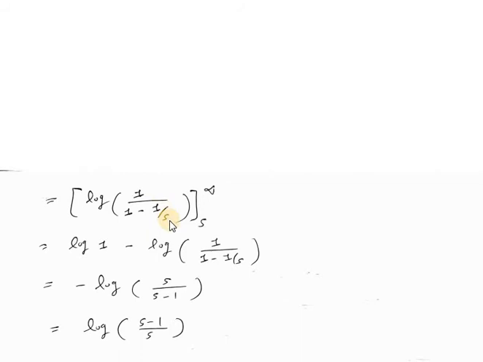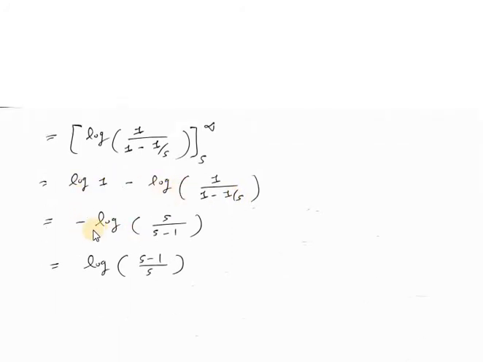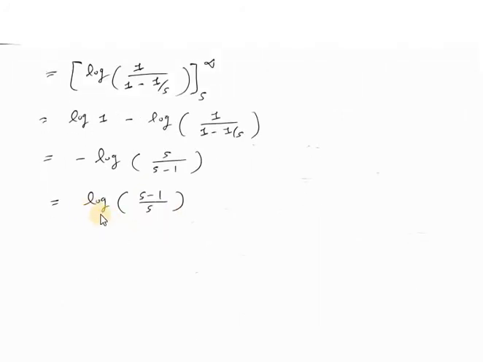So here it will be 1 by infinity, and 1 by infinity is 0. If we simplify this, then it will be log 1 minus, for the lower limit we have to replace s by s, so it will be the same: log 1 divided by 1 minus 1 divided by s. The value of log 1 is 0. So this can be written as minus log s divided by s minus 1, which is equal to log (s minus 1) divided by s. So this is our final answer.